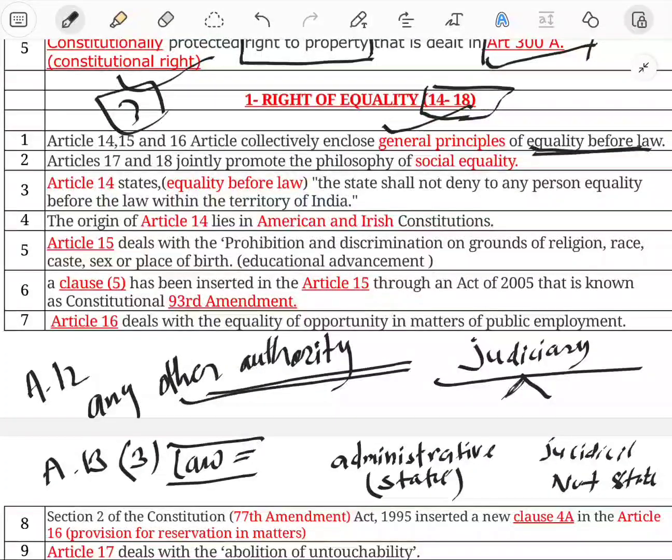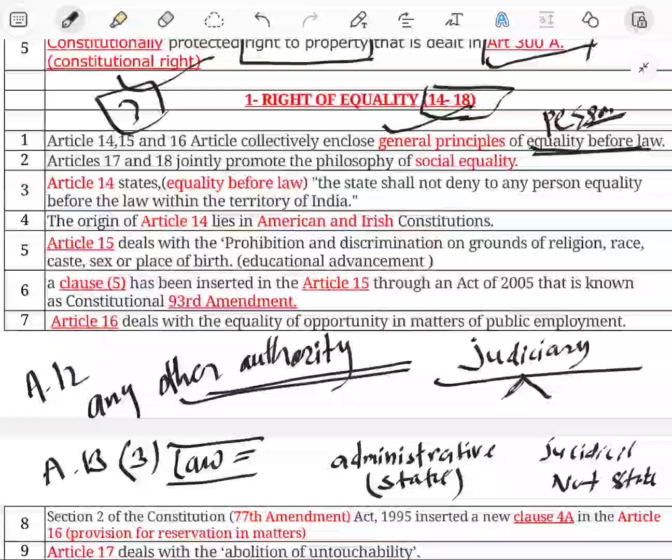Now we have seen Article 14. Article 14 is a wider concept and it specifically mentions the right to equality. State shall not deny to any person. Here, any person is mentioned in Article 14. Any person means both legal and natural persons. Equality before law and equal protection of law.